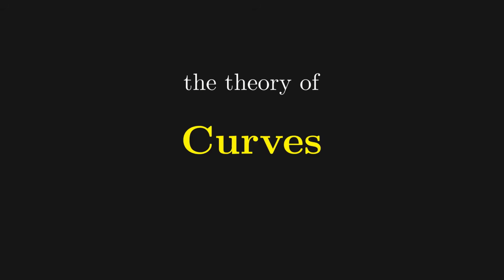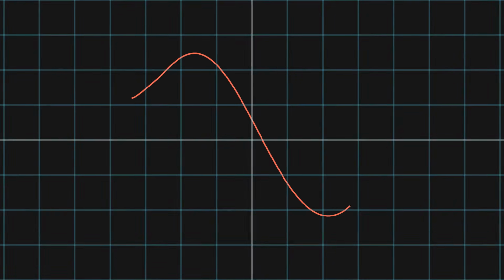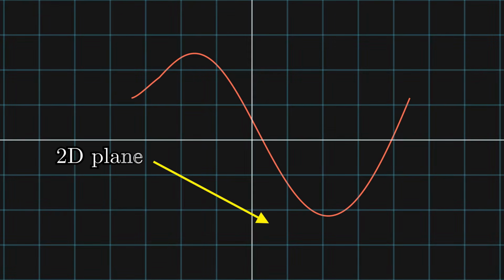This naturally leads us to the theory of curves, or in our particular case, the theory of planar curves. Planar just means that the curves we will study are embedded in the 2D plane. So what is a curve? Well, a parametric planar curve is a mapping or a function, say gamma, from an interval I to R2.